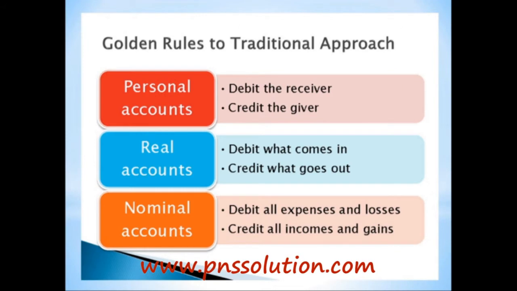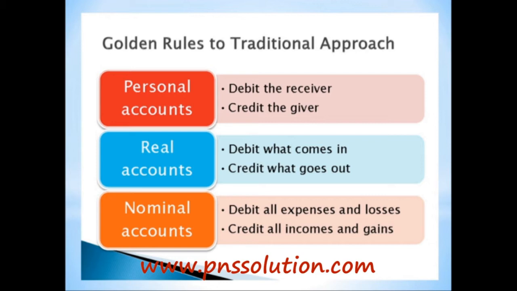For example, if we hand over cash to Mr. Ram, Ram account is debited and cash account is credited. Similarly, if we receive something from Ram, then Ram is the giver, so we have to credit Ram.